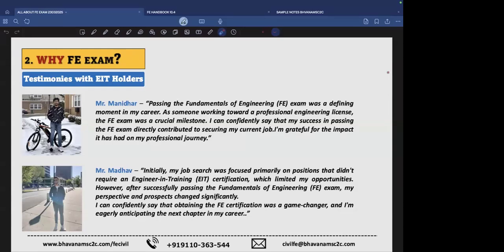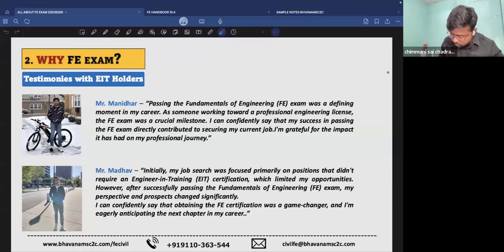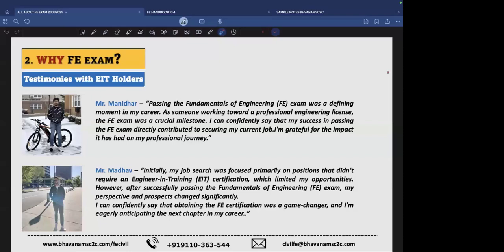Some guys have a definite interest in structures, but according to their course, they might have been restricted to construction or water resources or transportation. But if you have the FE in your hand, even if you are not aligned with the structure subject or any